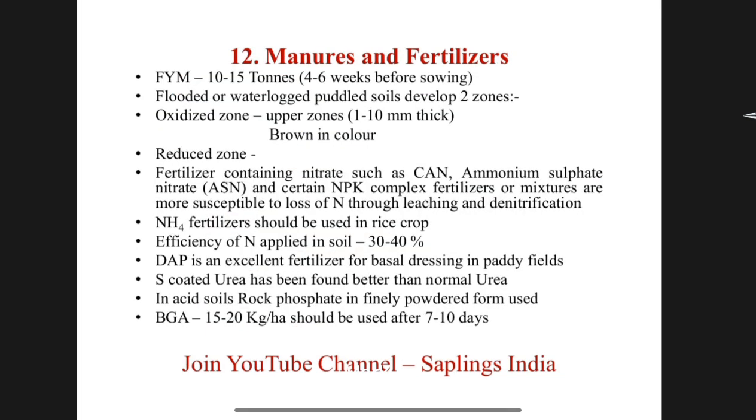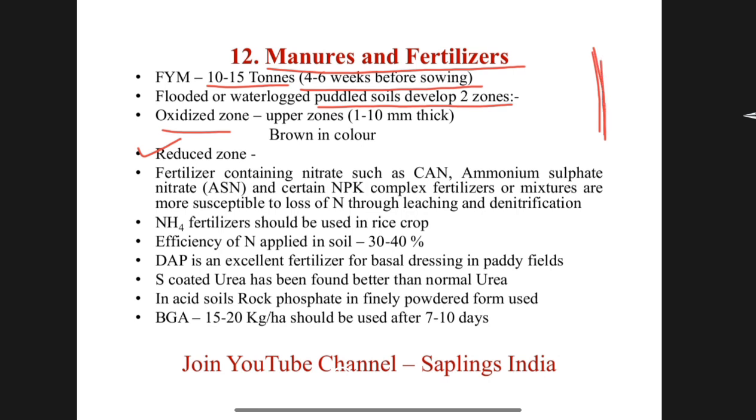Now we talk about manures and fertilizers requirement in rice crop. 10 to 15 tons of FYM should be applied 4 to 6 weeks before sowing. Flooded or waterlogged puddled soil develops two zones: first, oxidized zone and second, reduced zone. This is the water.